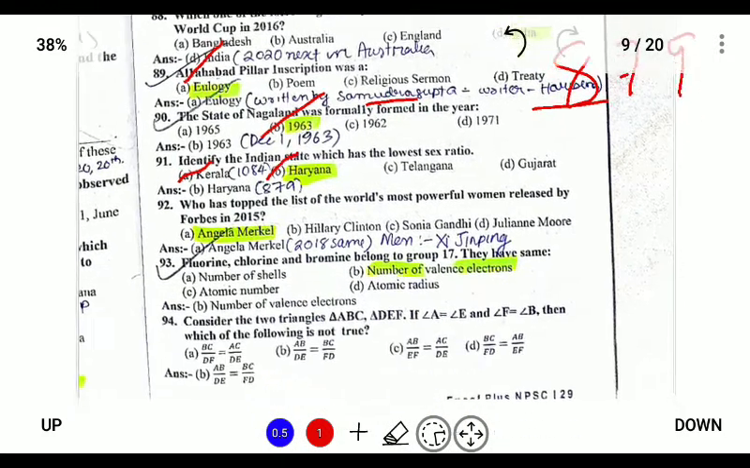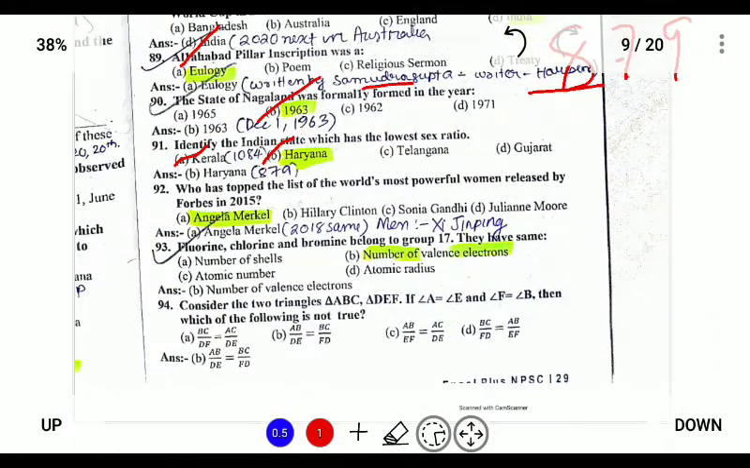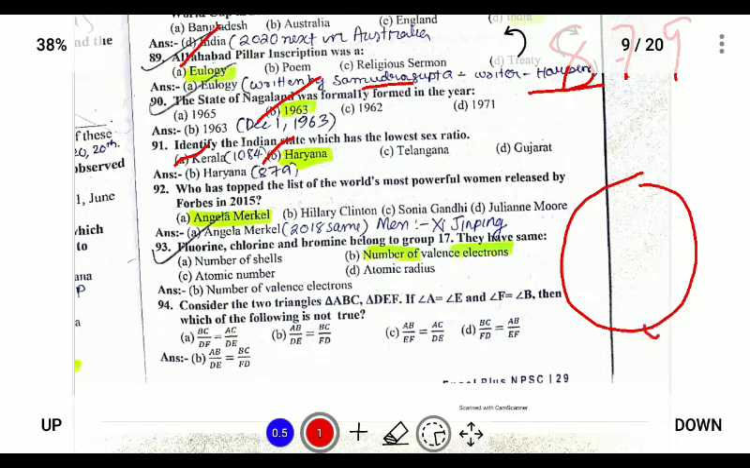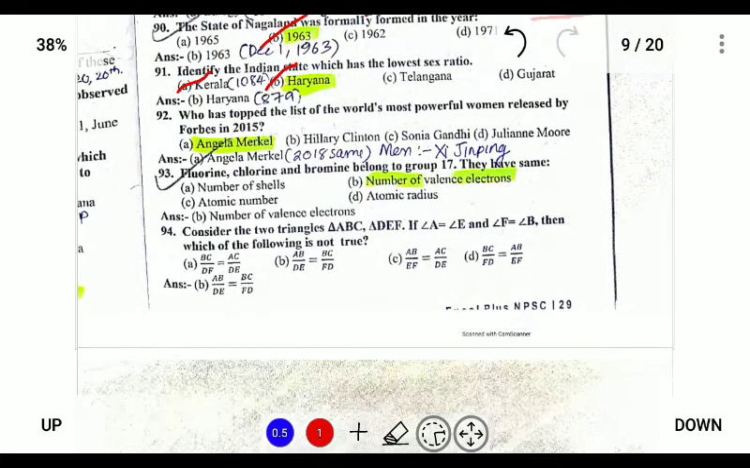Next, fluorine, chlorine, and bromine belong to group 17. They have the same valence electrons. So what is meant by valence electrons? Valence electrons are the electrons located in the outermost shell. So if elements have the same number of electrons in the outermost shell, they have the same valence electrons, and the elements chlorine, bromine, and fluorine belong to the same group.